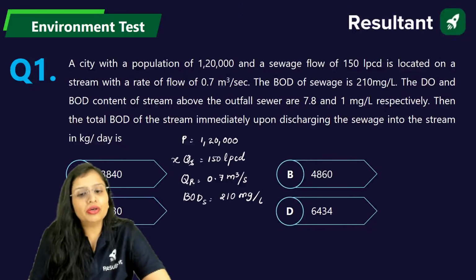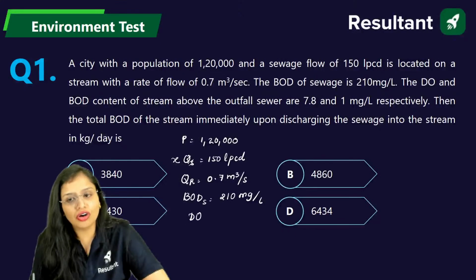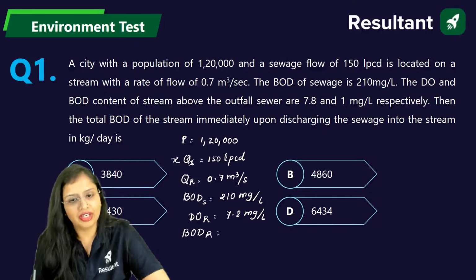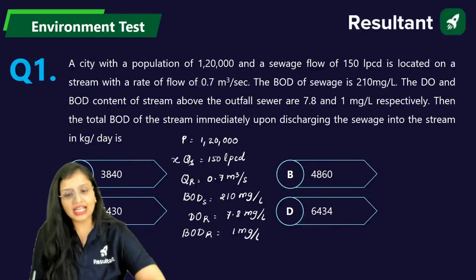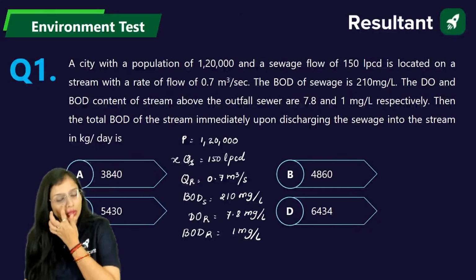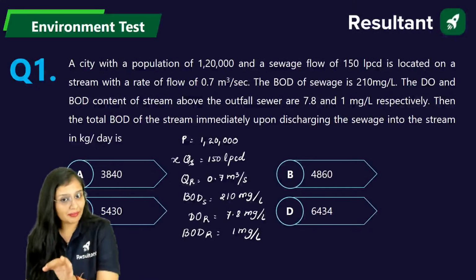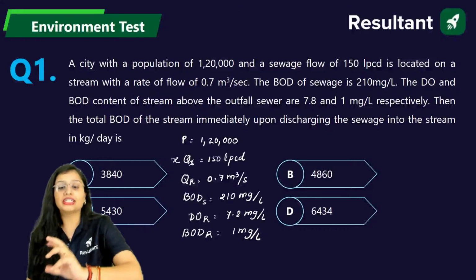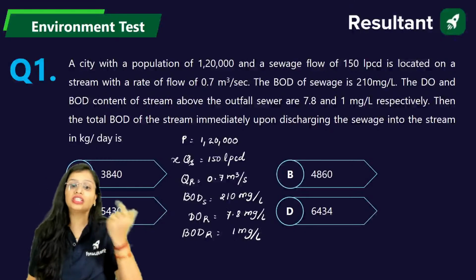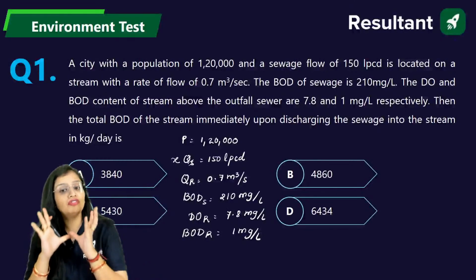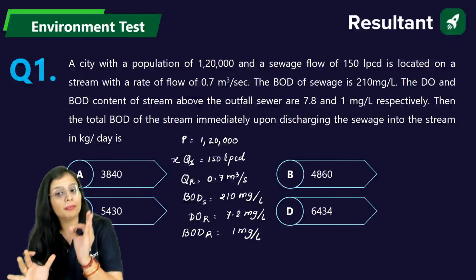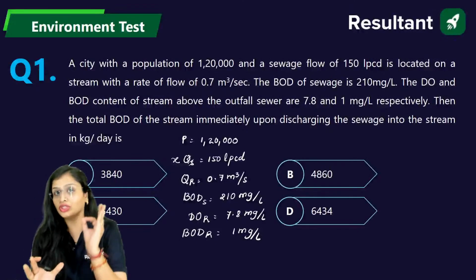Now the DO and BOD content. DO of river is 7.8 mg per liter and BOD of river is 1 mg per liter. What the question is asking is the total BOD of the stream immediately upon discharging the sewage into the stream.